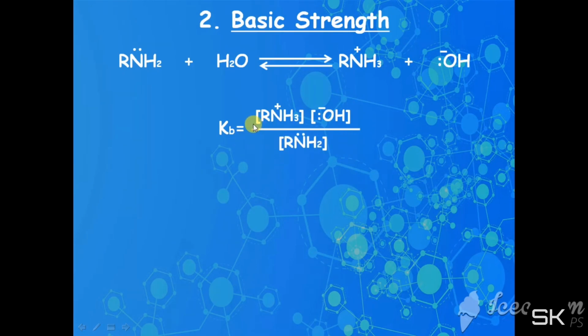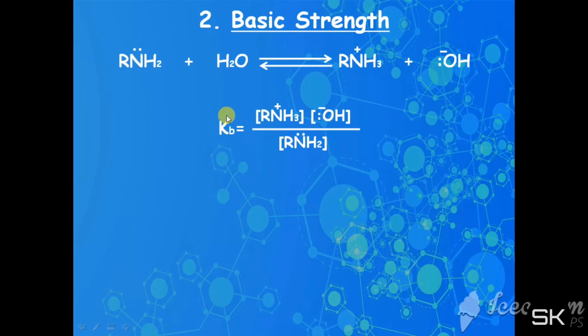But since the concentration of water is almost constant during the reaction, we can write the equilibrium constant as this.